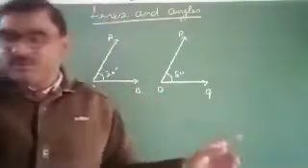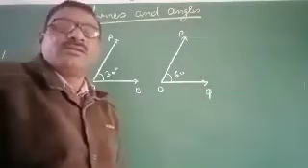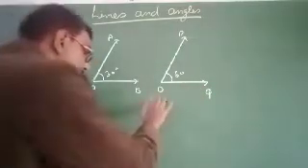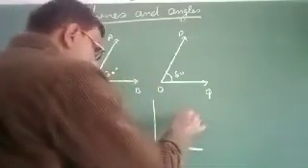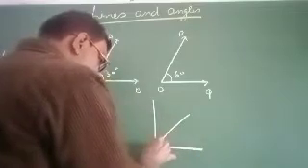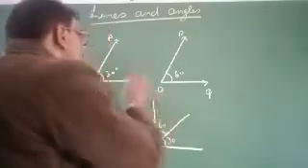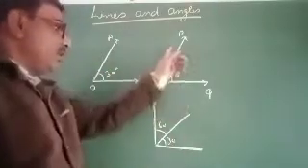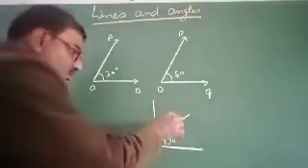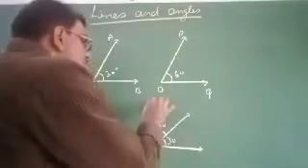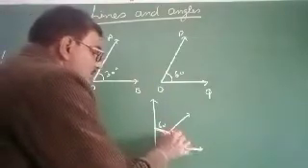If you add these two angles, then an angle forms like this type. When you add angle AOB and angle POQ, then the measure of this angle will be 90 degrees.